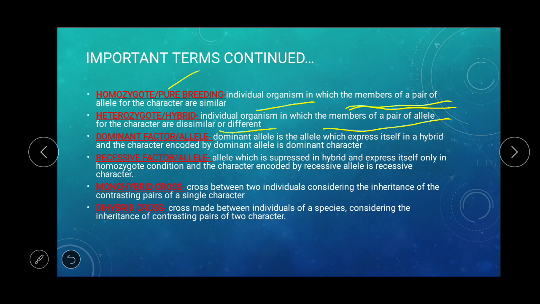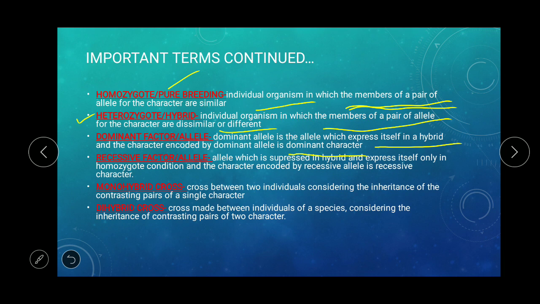Then dominant factor or allele. A dominant allele is the allele that expresses itself in a hybrid, and the character encoded by the dominant allele is called the dominant character. So in a hybrid condition, that is, in a heterozygote condition, some alleles express themselves and they will be dominant alleles.